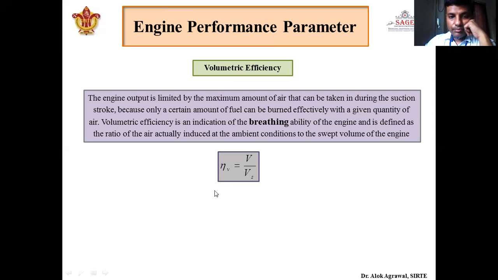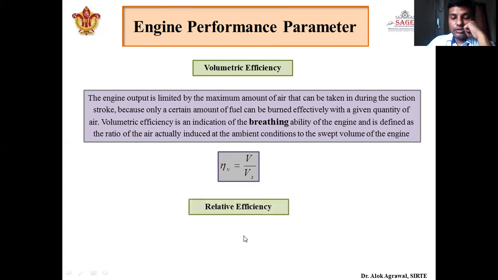Okay. So volumetric efficiency is the actual volume of air taken during the suction stroke to the maximum volume that can be taken during the suction stroke, that is the stroke volume. So the denominator is fixed. It depends upon the numerator. Volumetric efficiency will always be less than 1.